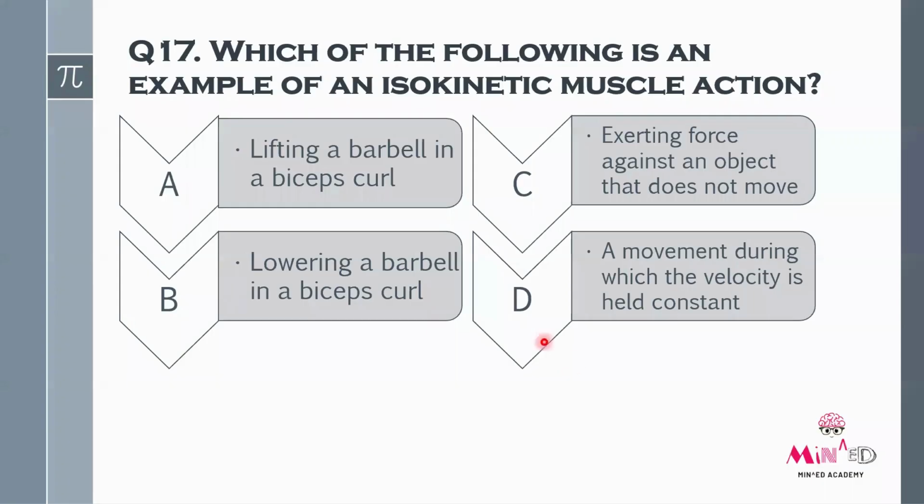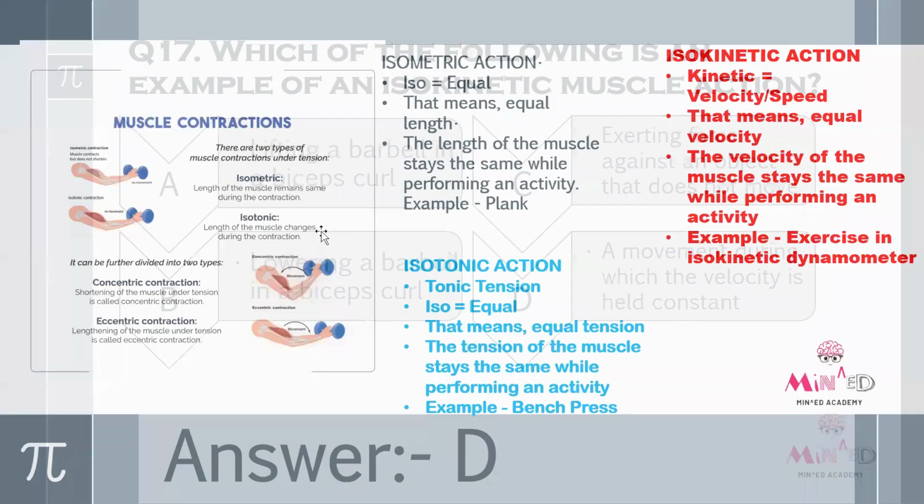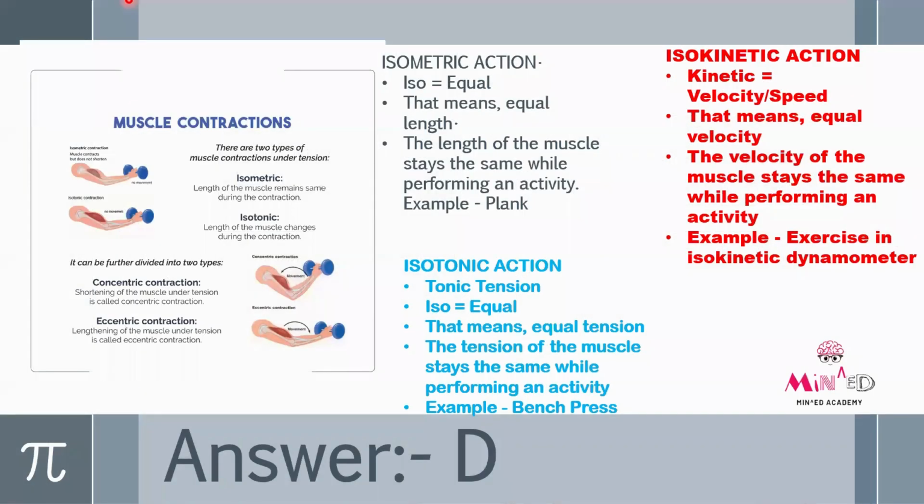So the answer for this will be a movement during which velocity is held constant. Because in the question you can see example of isokinetic. And isokinetic means constant velocity. Okay, so a movement during which the velocity is held constant is the example of an isokinetic muscle action. And what will be the example? Exercise on an isokinetic dynamometer. Okay.